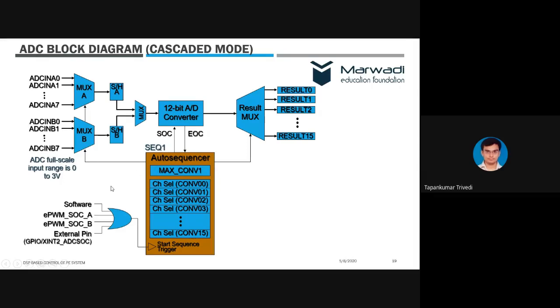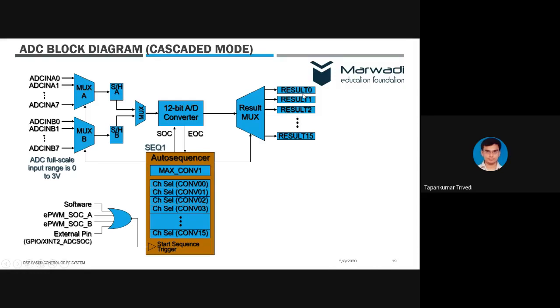Of course, the auto sequencer will start when there is a start of conversion signal, right? In ADC, there are two signals which are very important. One is the start of conversion signal, which tells the ADC when it should start the conversion from analog to digital. And then whenever the conversion is complete, it will issue an interrupt. The interrupt is here termed as the end of conversion signal. So the interrupt will go to the CPU core, and whenever this interrupt comes, we obtain all the results from the result registers.